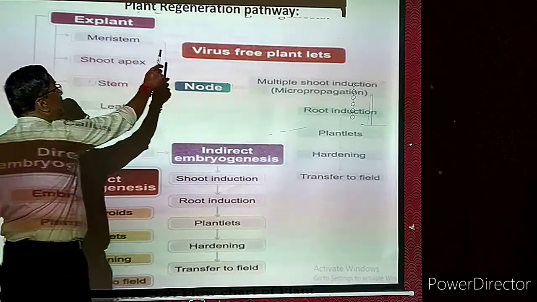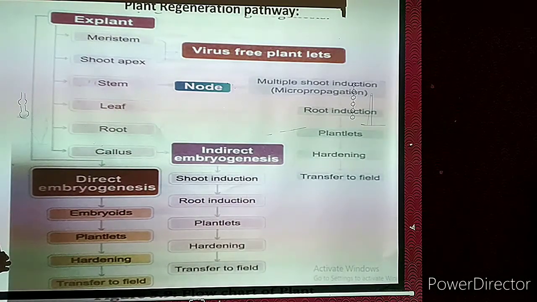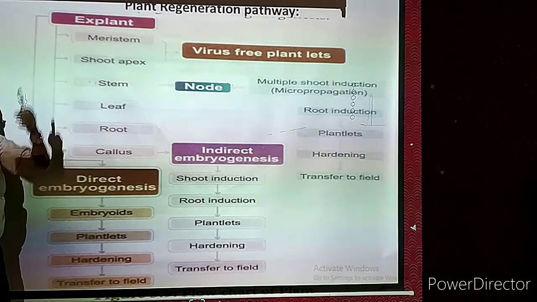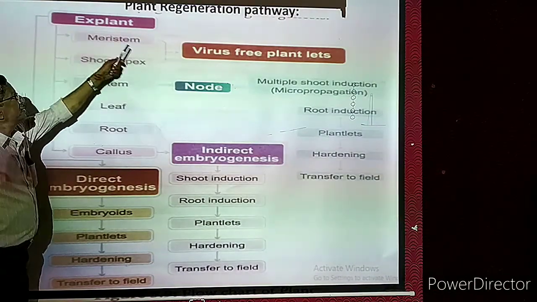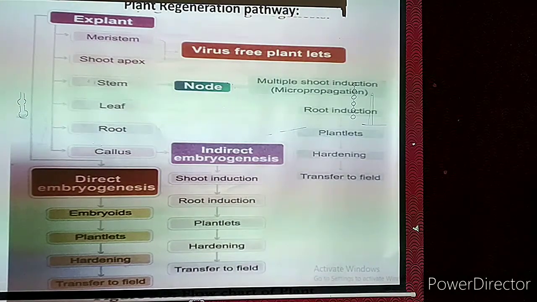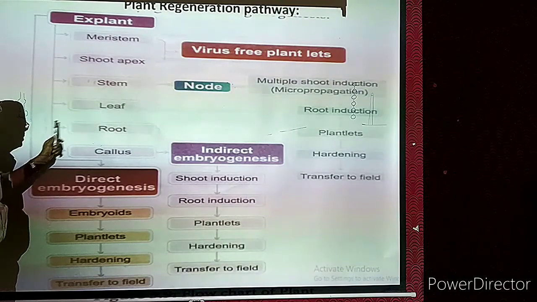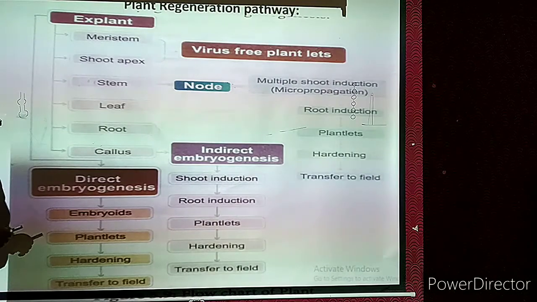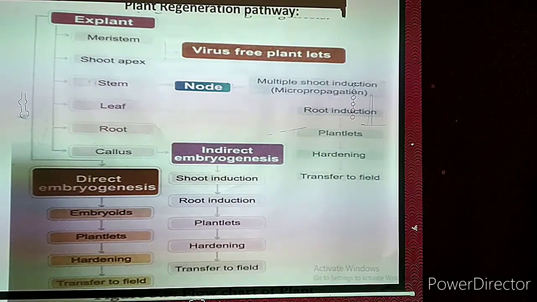Now, the plant regeneration pathway is a consolidation of the entire plant tissue culture. We are going to talk about the explant first. The explant is any leaf or other organ taken from the plant. Now we are taking meristem culture. From that plant we take meristem culture, shoot apex culture, stem culture, leaf culture, root culture, or callus formation. The callus formation is what we are studying. That means organ culture, what we can call organ culture.